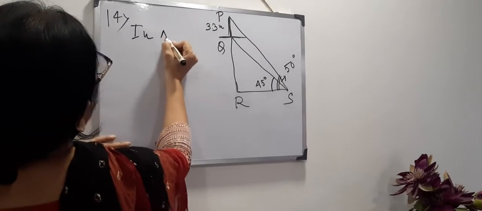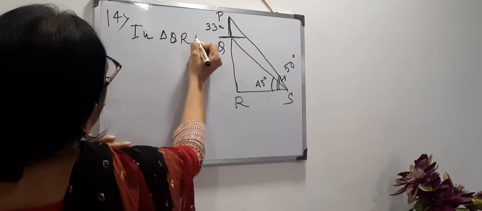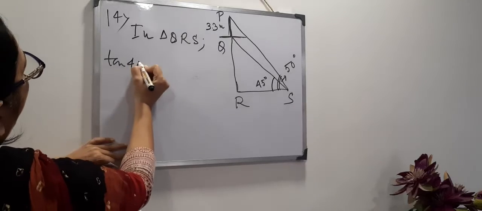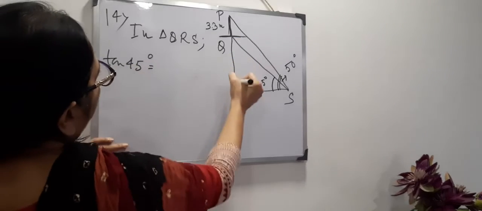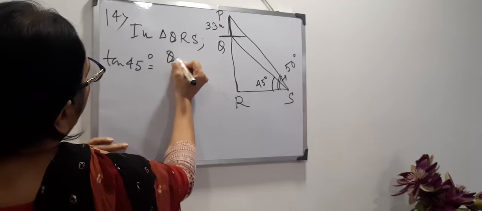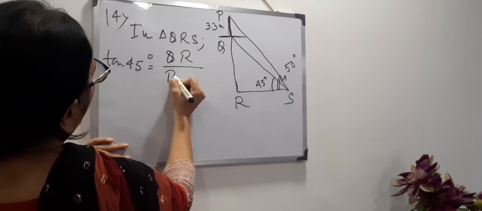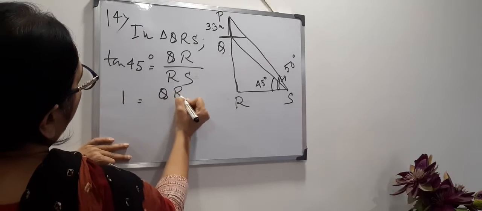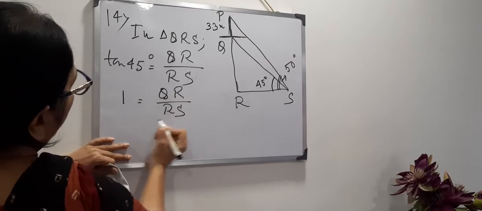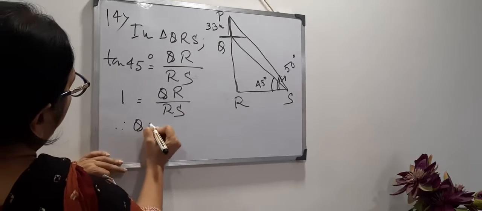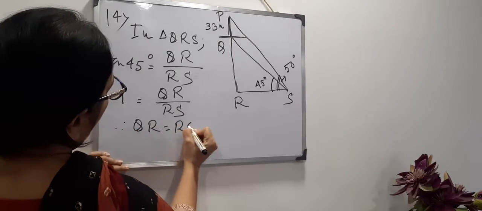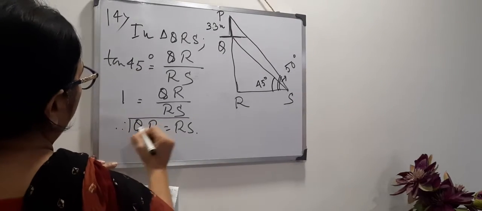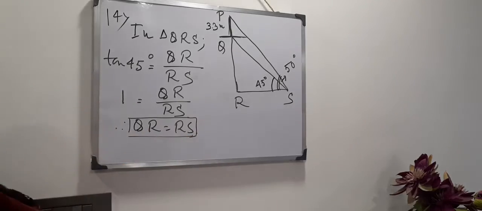In triangle QRS, angle of elevation is given, tan 45 degrees equals perpendicular by base, that means QR by RS. Tan 45 is 1, so QR and RS are equal, therefore QR equals RS. This is one relation.